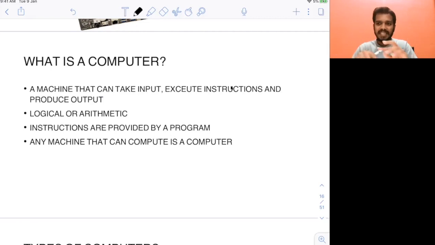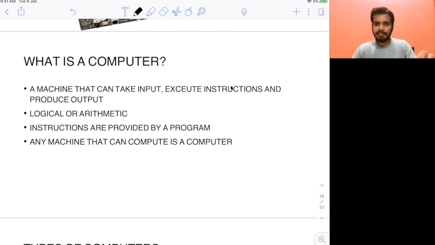Your computer will always take inputs, though it does not always have to be from you. It also takes input from a lot of programs running inside the system. It will execute that input, which will be some instruction, in the CPU, which is the brain of the computer system. After executing, it will give you an output.